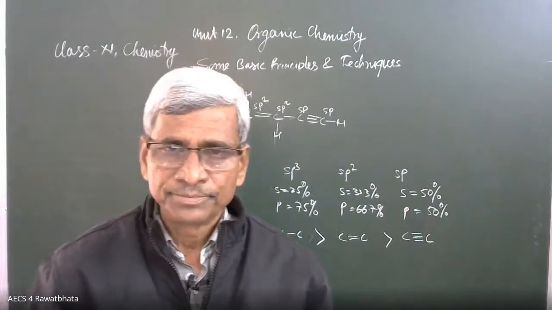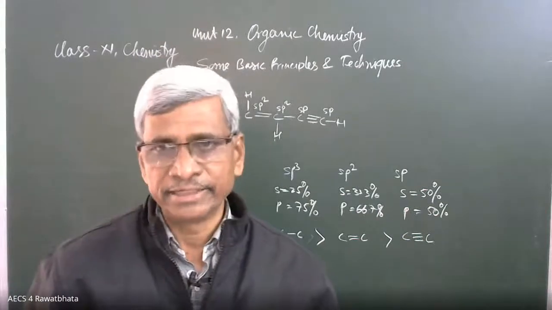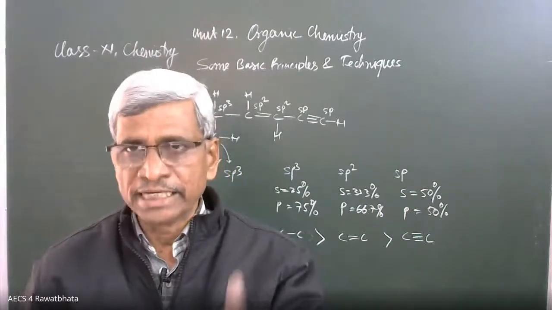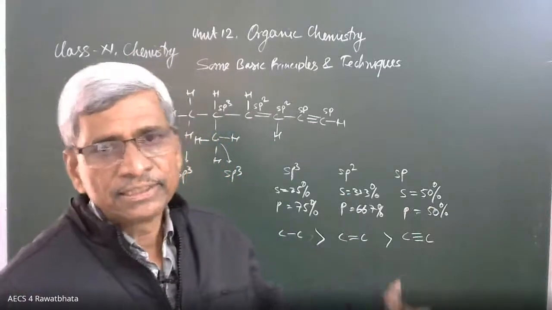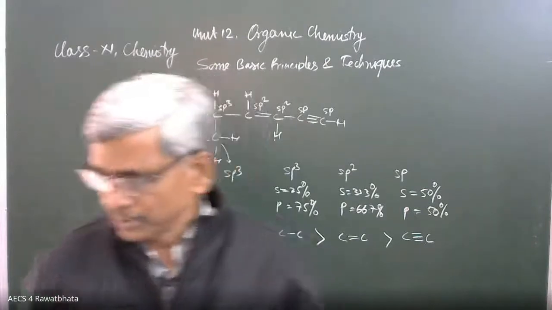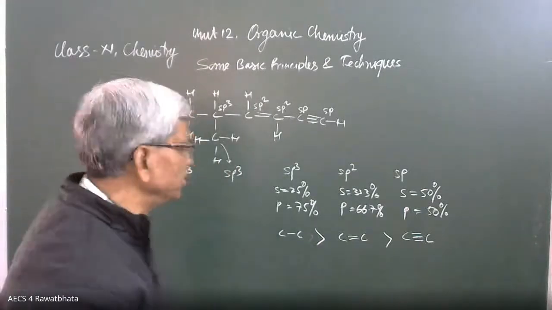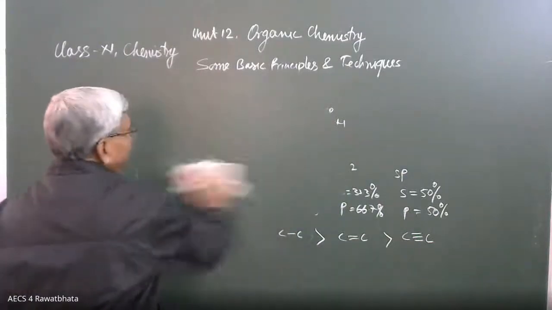Okay, beta? Is it clear? You have already studied all these things. It is just like a revision, because we are going to start organic chemistry, its properties, its various things. That's why it is just a revision of that. You can understand easily while talking about the geometry of the organic compounds and other properties of the organic compounds.